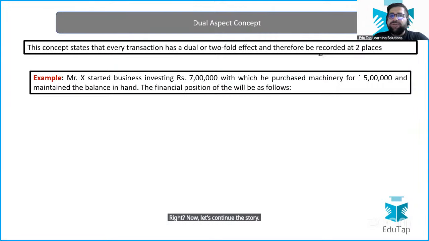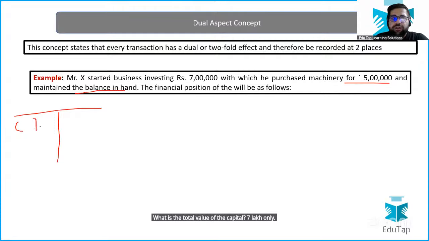Mr. X started the business with 7 lakh, with which he purchased machinery for 5 lakh and kept the balance in cash in hand. In this case, if I have to draw that balance sheet again, on the capital side, what value will come? You only tell me. I'm not showing you the picture. Let's try to draw it in our mind. What is the total value of the capital? 7 lakh only, isn't it?